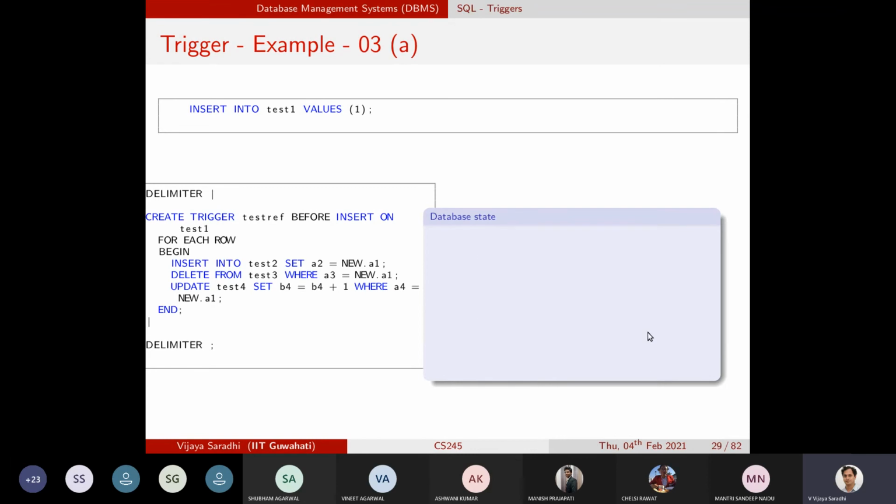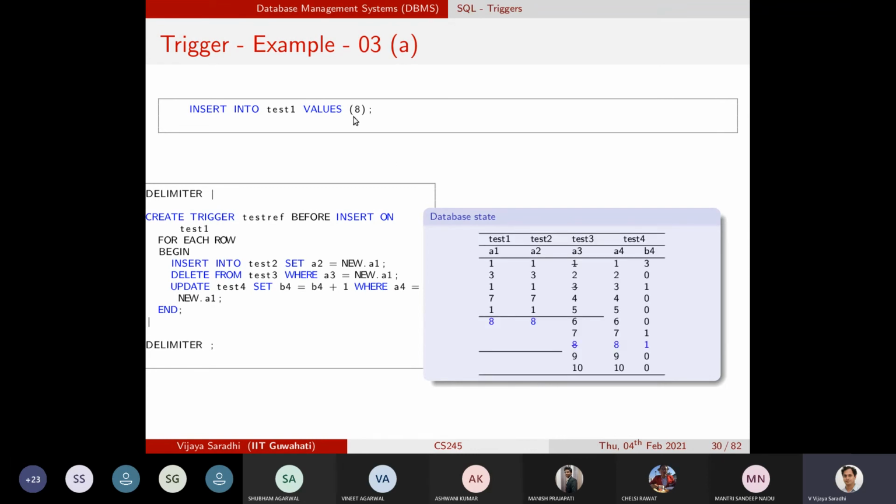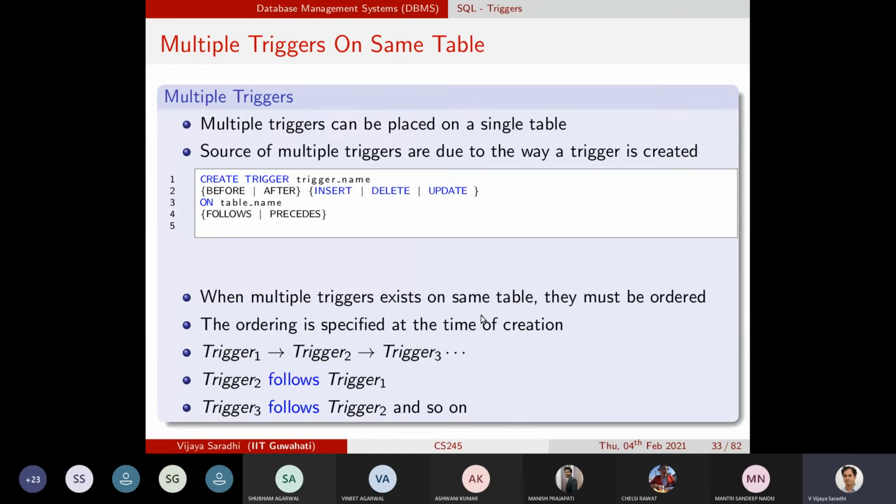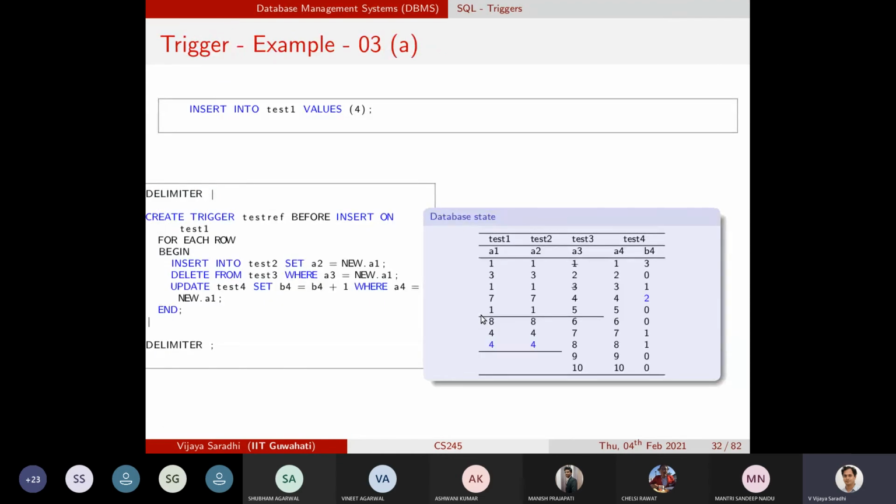And this procedure continues. As you keep inserting a record into table 1, 3 actions simultaneously take place on table 2, table 3, table 4. Only after these 3 statements are completed, a record will be inserted into table 1. That's it. Any questions here?